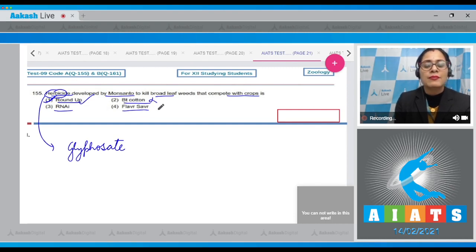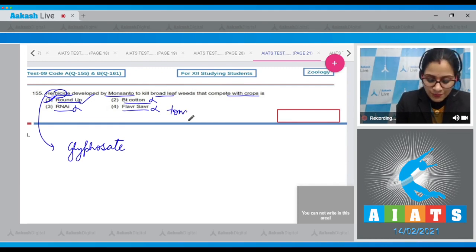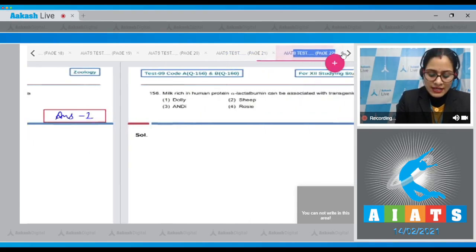BT cotton is incorrect because BT cotton is insect resistant cotton. RNA interference is incorrect. RNA interference can prevent crops from parasite damage. Flavr Savr is incorrect. It is improved variety of tomato. So the correct answer to this question is option number 1. Let's move on to the next question.